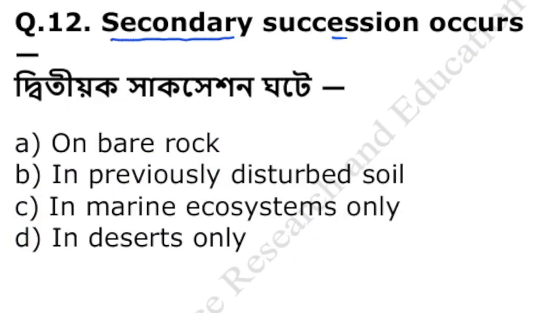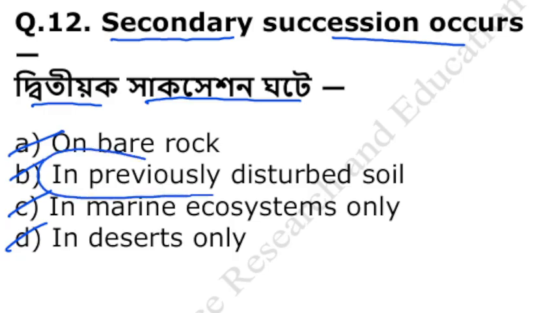Secondary succession occurs the দ্বিতীয়ত succession সেটা ঘটে কোথায়? On bare rocks, in previously disturbed soil, in marine ecosystem only, in desert only. The secondary succession that occurs mainly in previously disturbed soil.